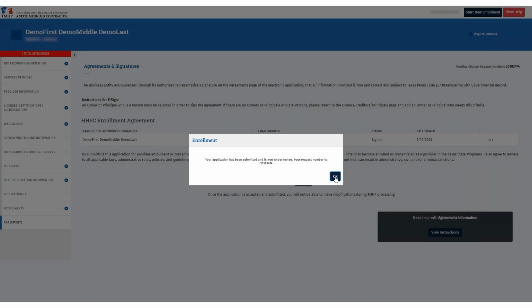If any information is not completed, TMHP will trigger a deficiency. That section that needs to be completed or updated will be indicated with a red circle. When you make a correction, you still might see the red circle. However, once the corrections have been made, come back over to the Agreements tab to submit your request. Once the request is submitted, click OK after receiving this message in the pop-up box. This pop-up box will also display the request number of your request.